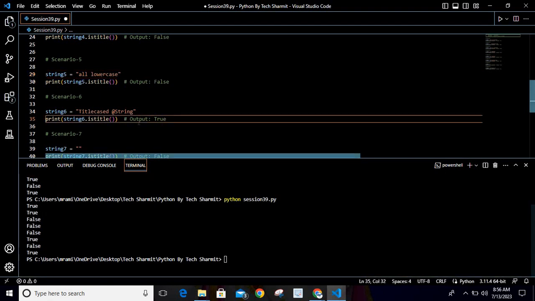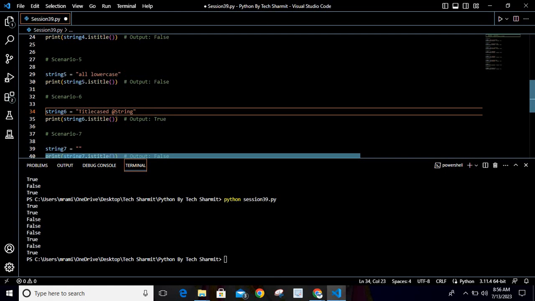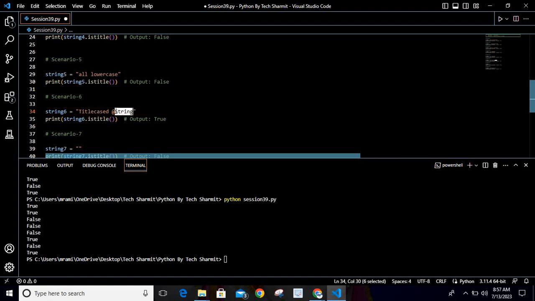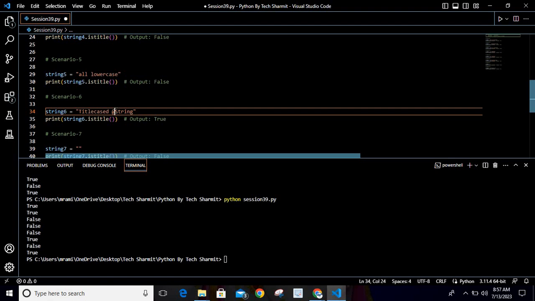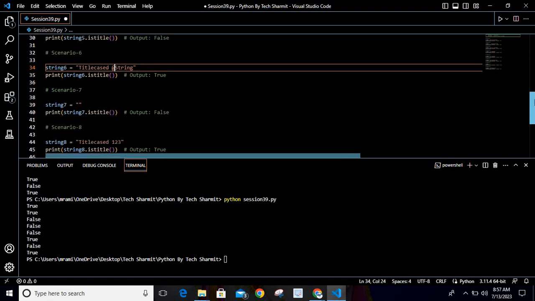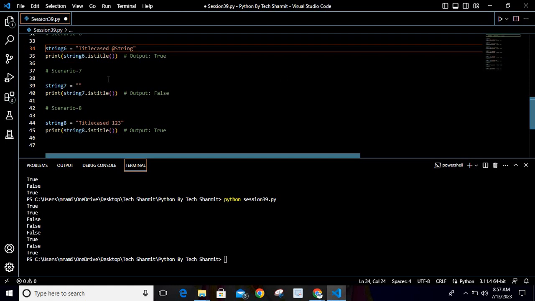Now look at the sixth scenario. Here I'm using two words, but in the second word I have added a special character as a prefix, so that is fine. You can use special characters, but whatever the first letter of the word is, it should be a capital letter only. So that's why it is returning true. Now if you look at the seventh scenario, here we are not assigning anything, so obviously it is not a title case because there is no word, so how can it be a title? And it is returning false.